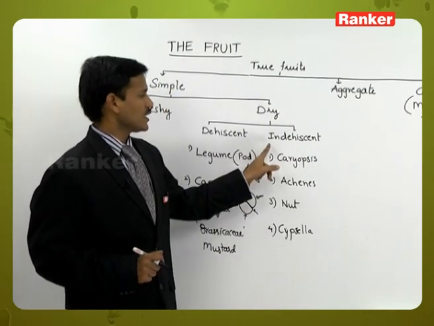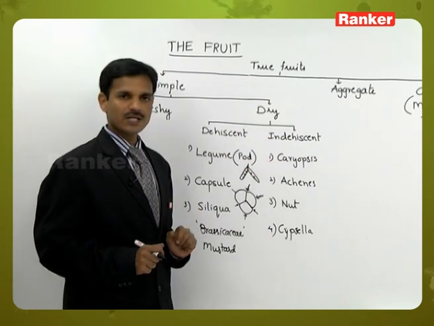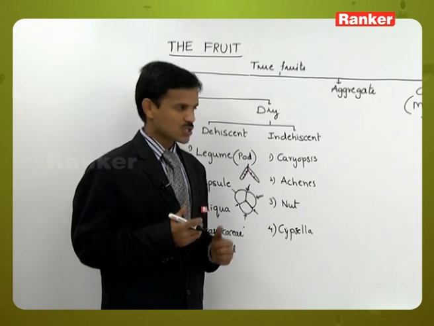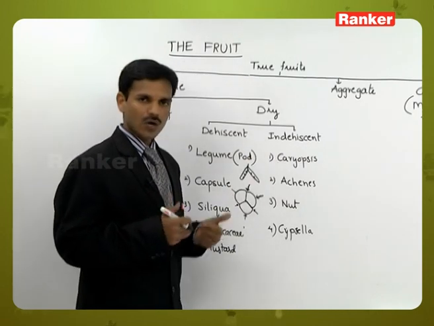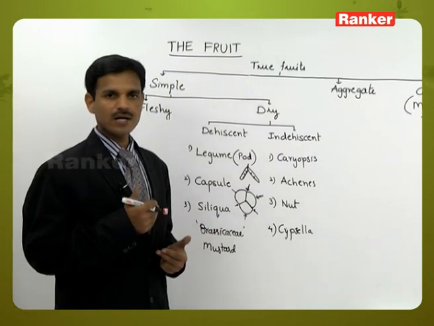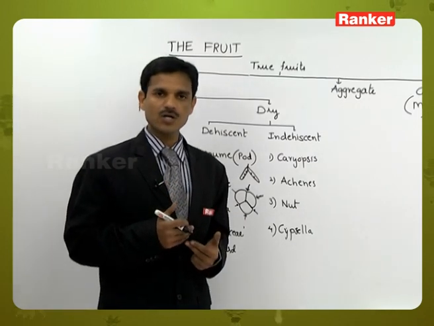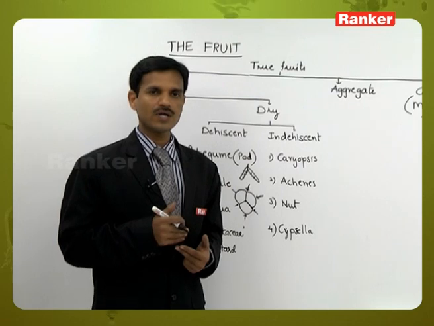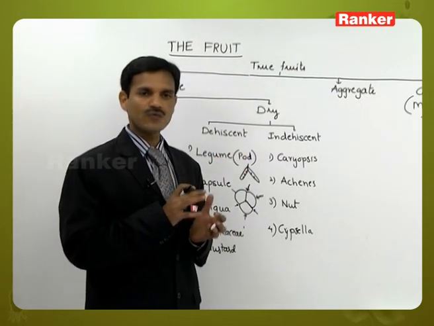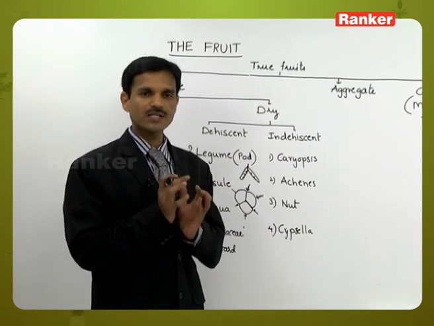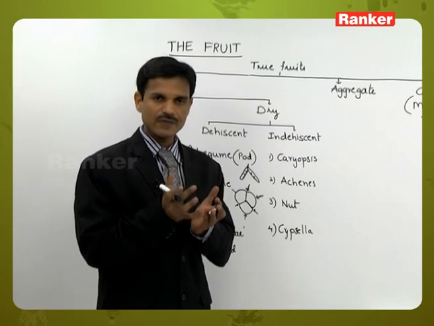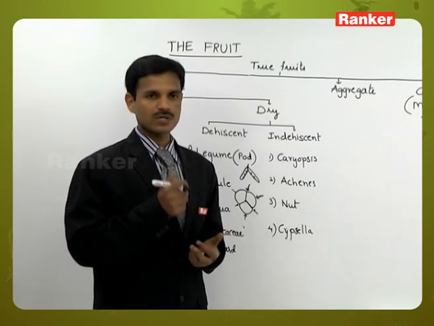Next, indehiscent fruits. Indehiscent fruits do not dehisce even at maturity. How are the seeds liberated outside? The fruit is not dehiscing, but the seeds have to be liberated. Inside the fruit wall the seed is present, so after the disintegration of the fruit wall, the seed comes out.